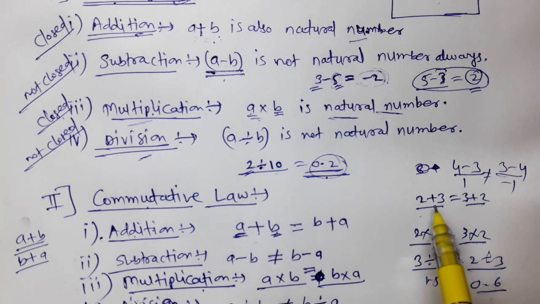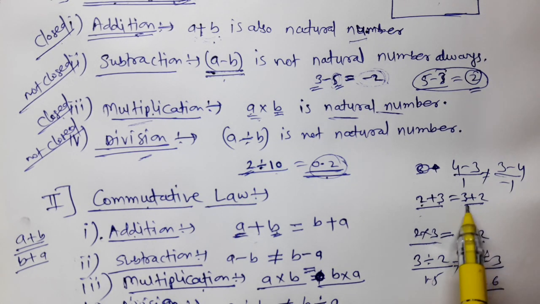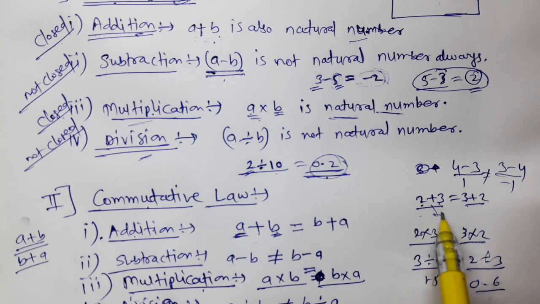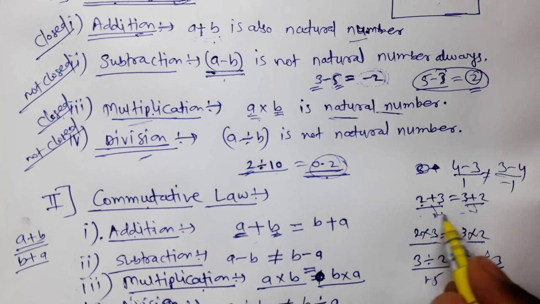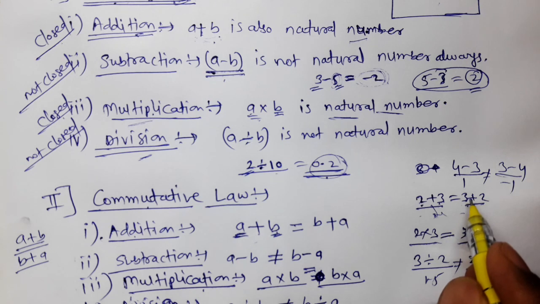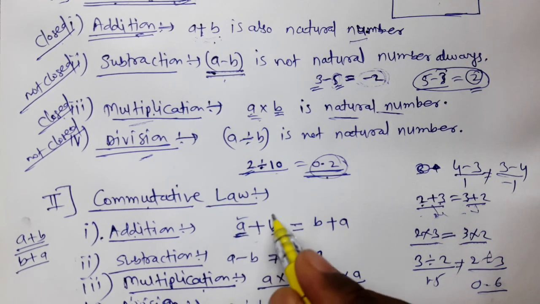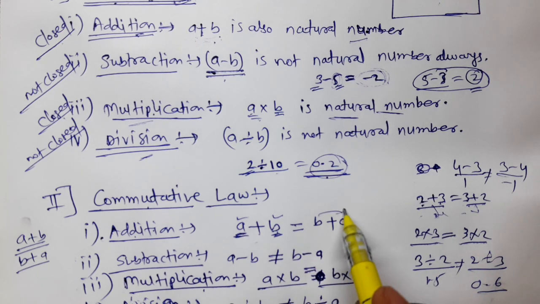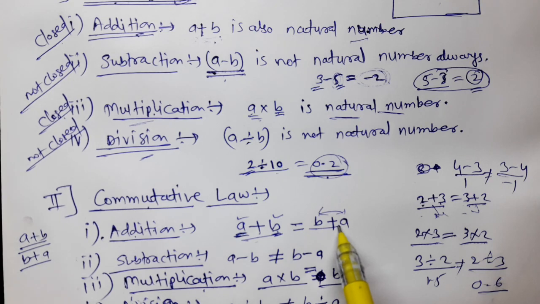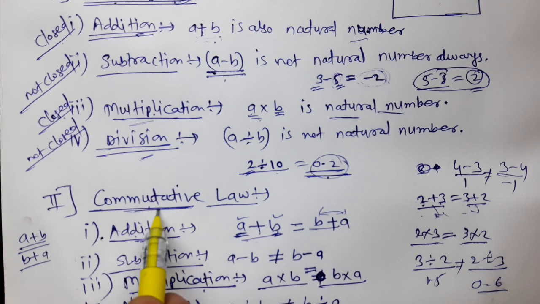Take any example, suppose 2 plus 3 and 3 plus 2. These two additions are equal. 3 plus 2 is 5, 2 plus 3 is always 5. So take any two natural numbers and add them by reversing their order. We will get the same addition. Hence we can say that addition of natural numbers is commutative.